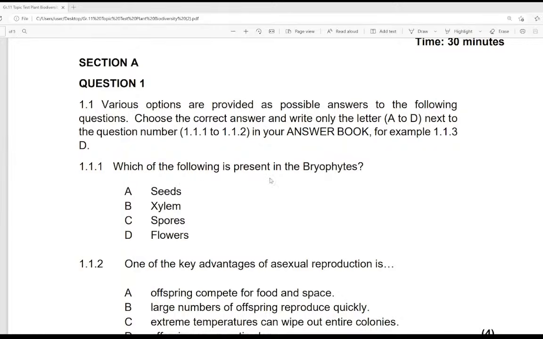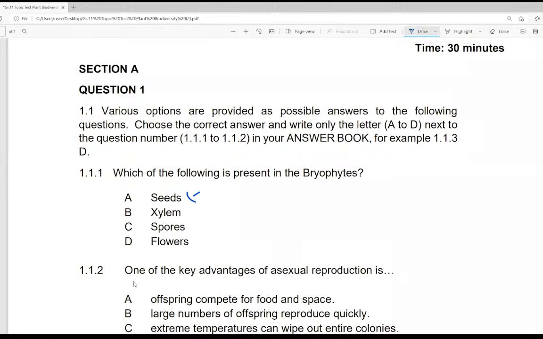Which one of the following is present in bryophytes? If you look at this, remember we said that bryophytes do not have seeds. So this one is wrong. Xylem, they don't have xylem. This one is wrong. They don't have flowers. This one is wrong. So the correct answer is they have spores.